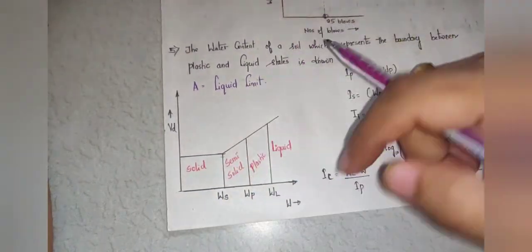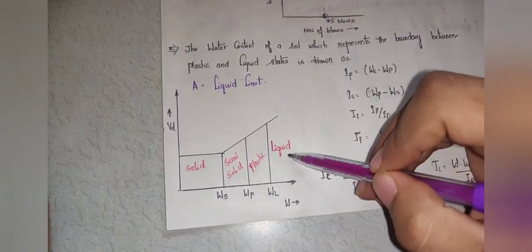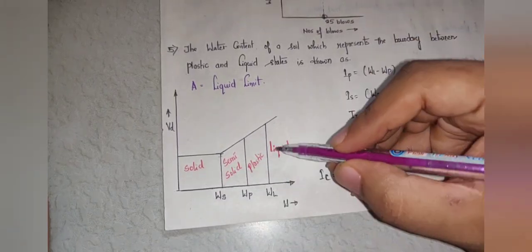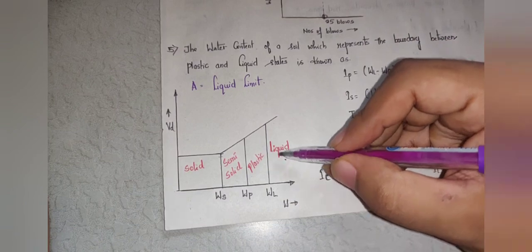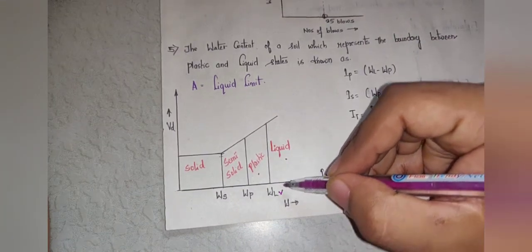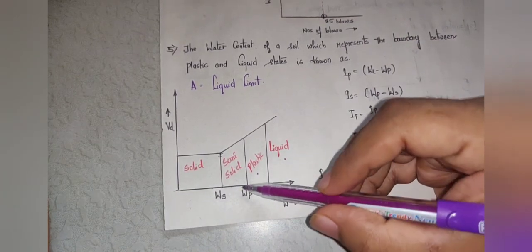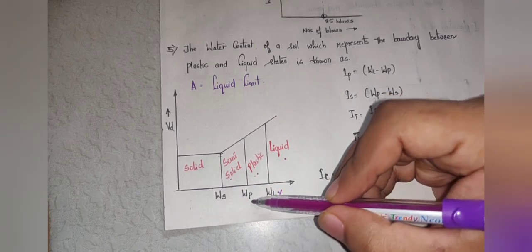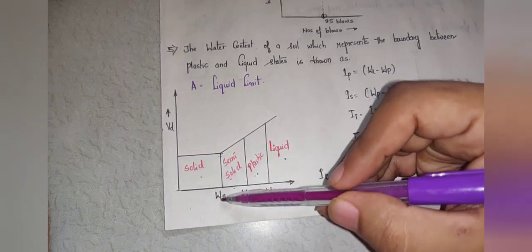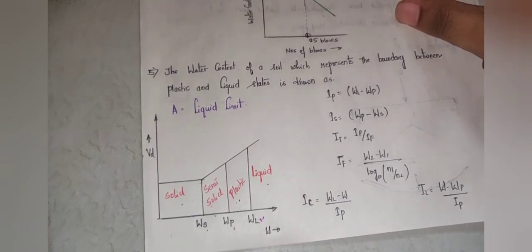You can see the graph here: liquid, plastic, semi-solid and solid. The boundary between liquid and plastic is called what? WL, which is the liquid limit. The boundary between semi-solid and plastic is called the plastic limit. Between solid and semi-solid it is called the shrinkage limit, right?